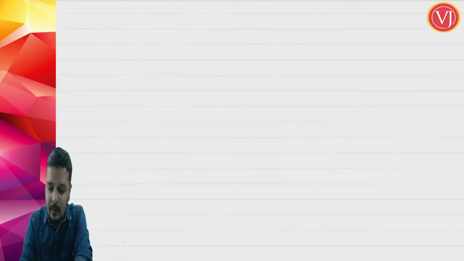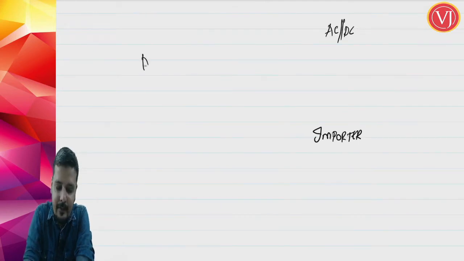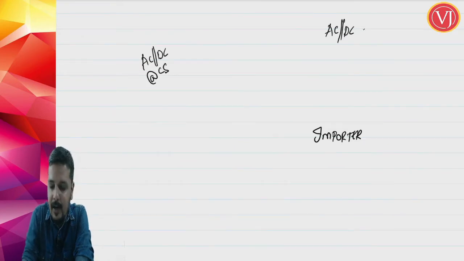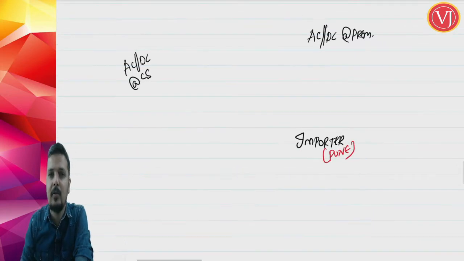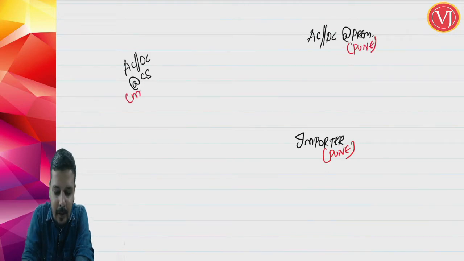Right. So if at all this flow has to be made more clear, we can just see this flow. Importer, his assistant commissioner, deputy commissioner having jurisdiction over his premises, and assistant commissioner, deputy commissioner at custom station having jurisdiction over his premises at custom station. Supposing in our example we took importers at Pune, there will even be ICD, inland container depot, which is also a custom station. So ACDC having jurisdiction over his premises, that is Pune, but this import is going to be done at Mumbai.